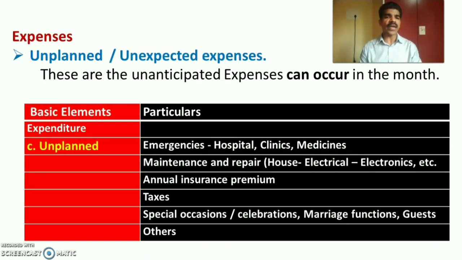The third one is unplanned or unexpected expenses. Unplanned or unexpected expenses are unanticipated expenses. They may or may not come, and hopefully they do not occur in a month.